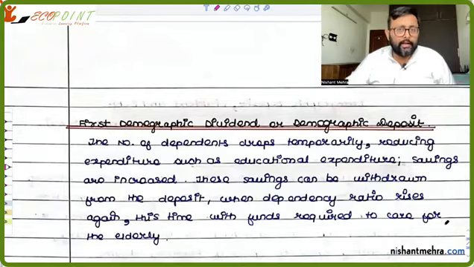जनरली in the elderly population there is the higher chances of non-communicable diseases increasing.